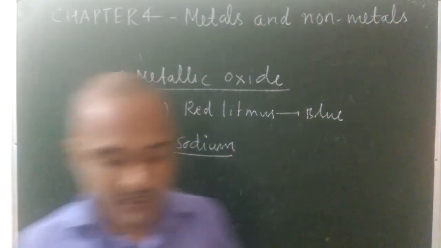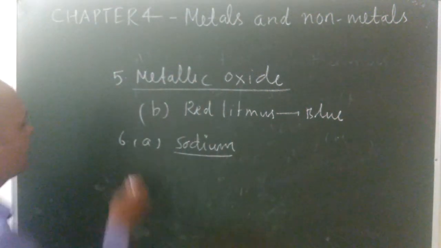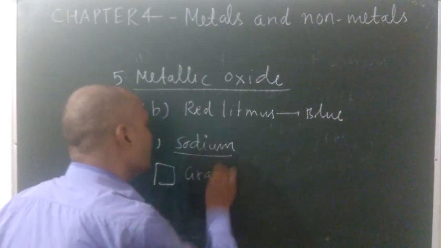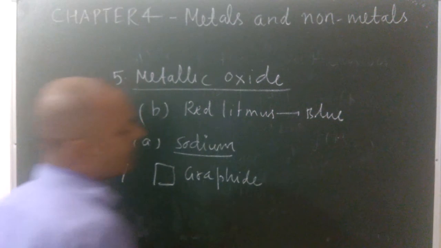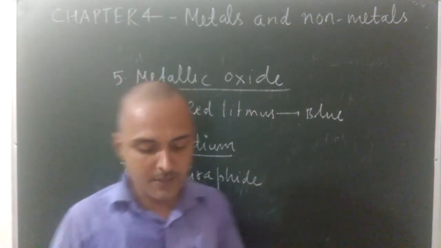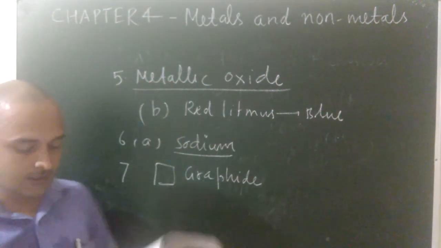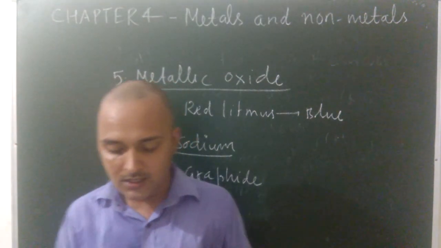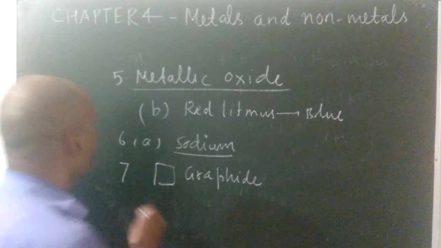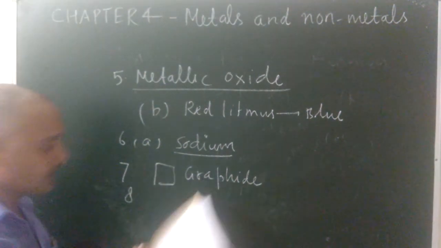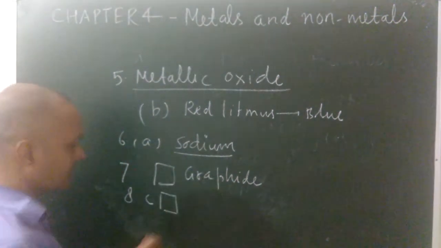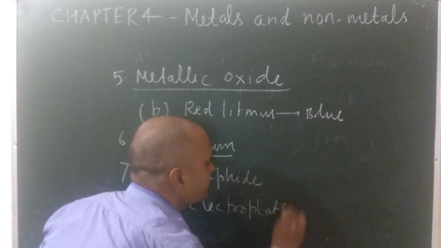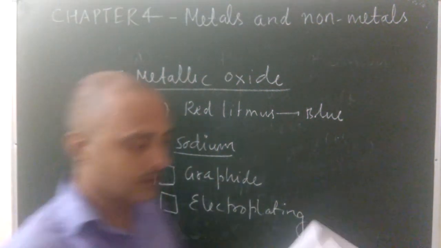Now 7: a non-metal with a high melting and boiling point. The answer will be C, graphite. Graphite is another form of carbon. Carbon is a non-metal with high melting and boiling point. Question 8: covering the surface of a metal object with a layer of corrosion-resistant metal is called electroplating. The answer is C, electroplating.